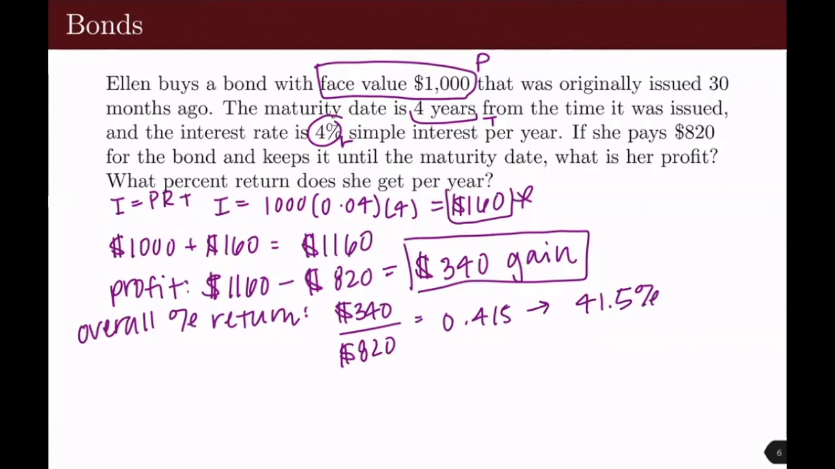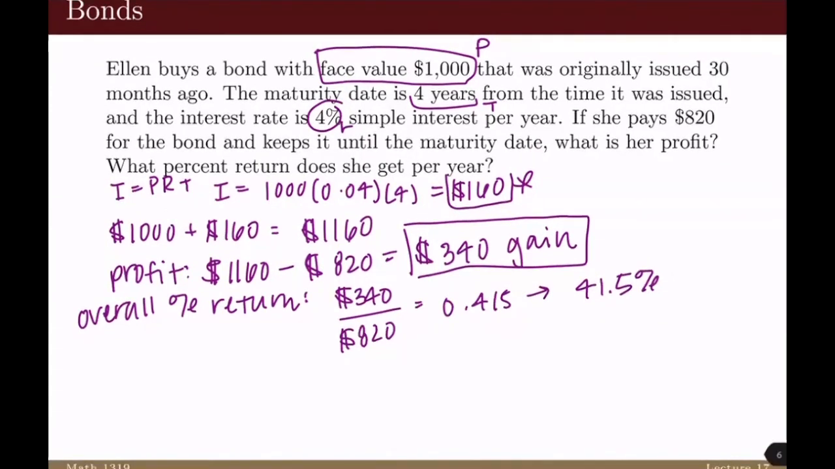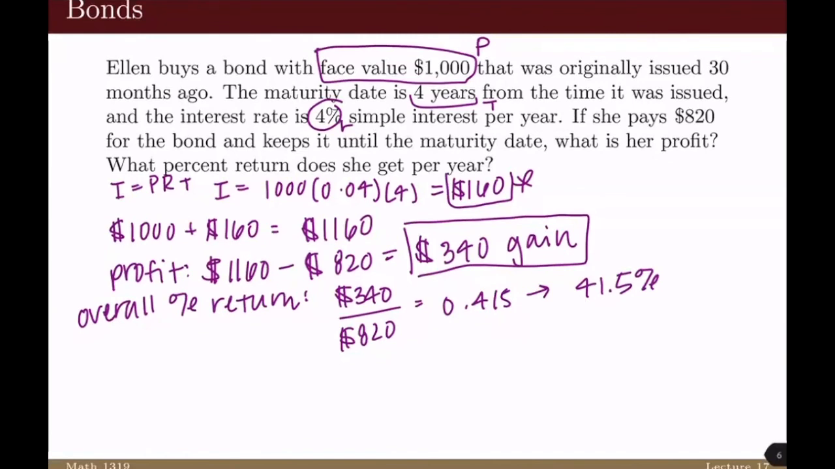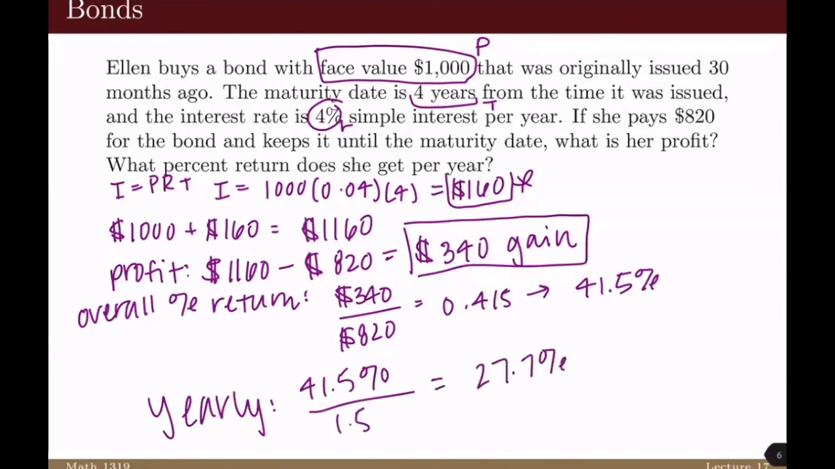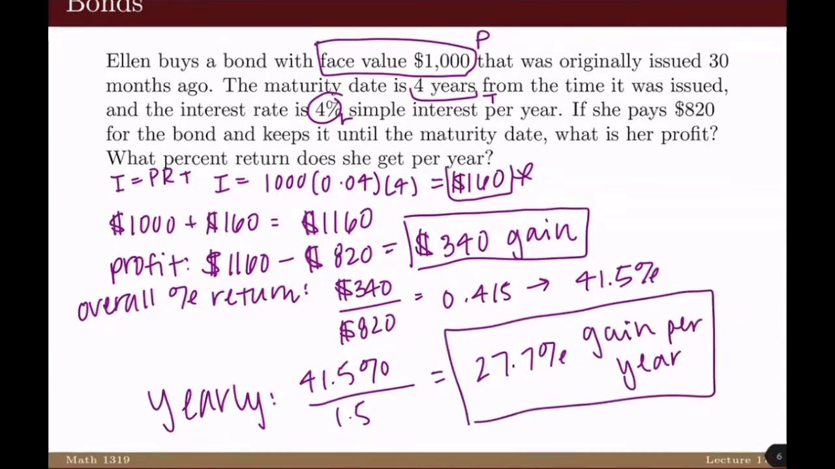However, this is overall, and we want her yearly gain. So if we want her yearly gain, we know she needs to wait 18 months or 1.5 years to cash in the bond. So that means we'll have that 41.5% divided by 1.5, because that's how many years she's waiting. So this is going to equal 27.7% gain per year on the investment. And that's it.